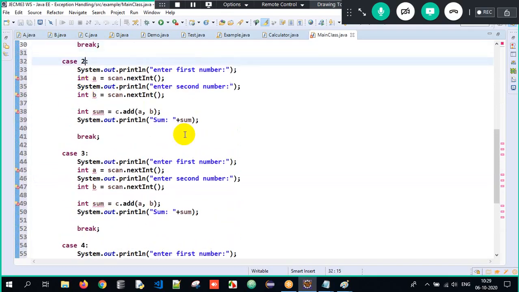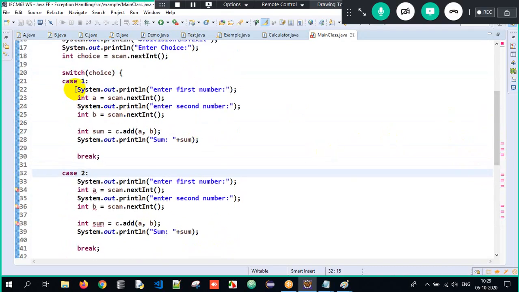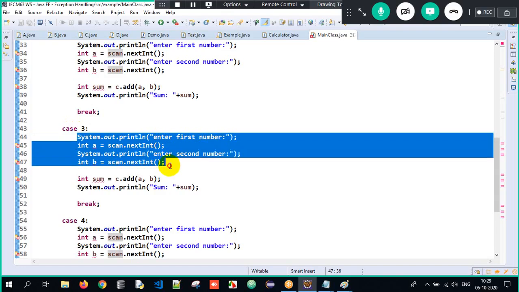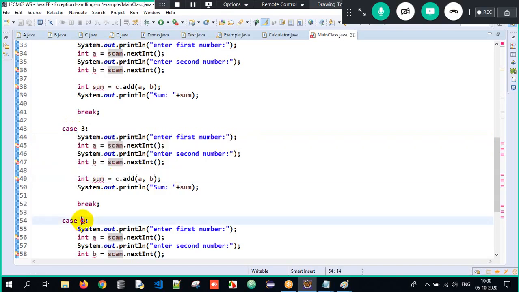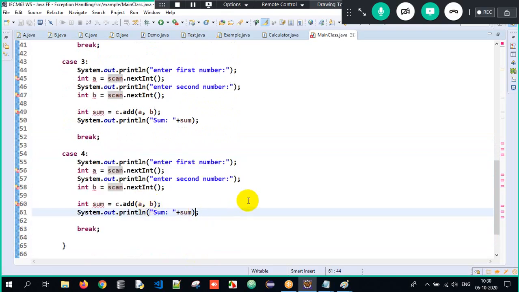But now each and every time I need to keep accepting the input. If I enter 1, it means addition: enter first number, enter second number, call the add method. Case 2: enter first number, second number, call the subtract method. Similarly case 3, multiplication, and case 4, the divide method. It's a tedious task, accepting the first and second number every time.